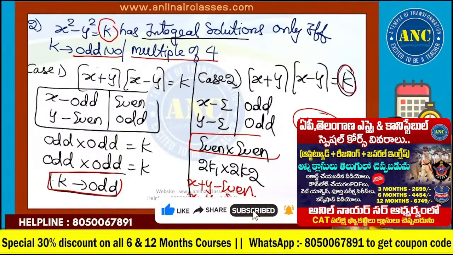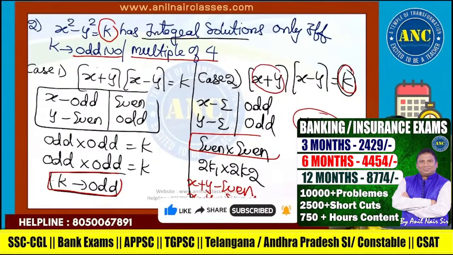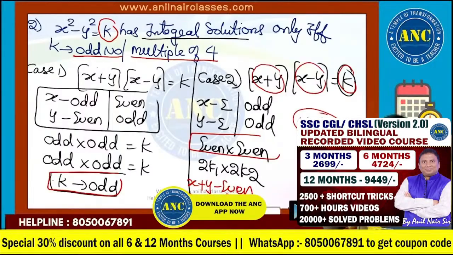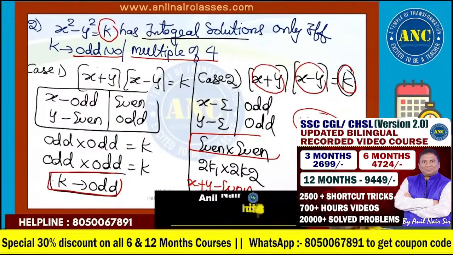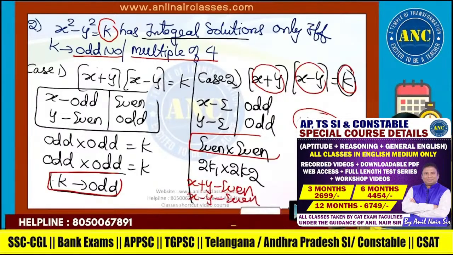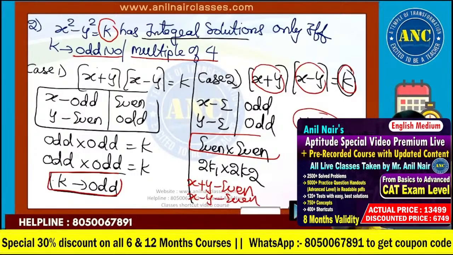When will it be a multiple of 4? When this number is an even number, x plus y, and this number is an even number, even into even, divisible by 4. If x is odd, y is odd, odd plus odd even, odd minus odd even, even into even, divisible by 4. Case 1, case 2. I hope it is clear.